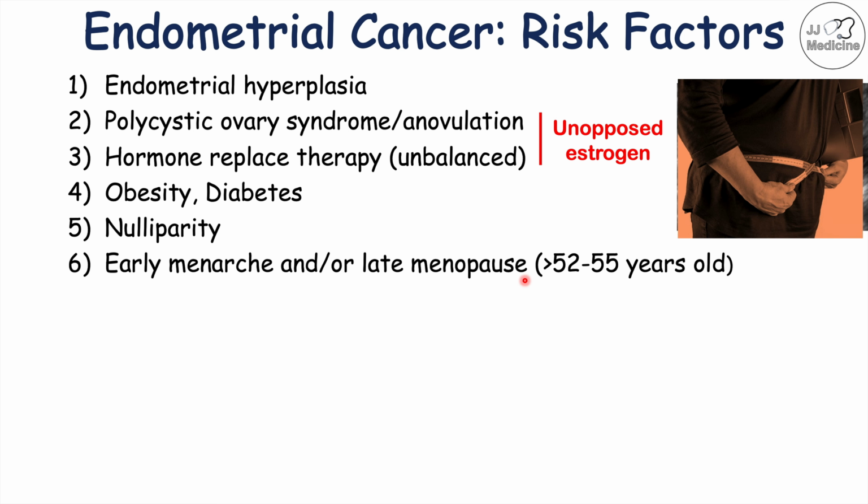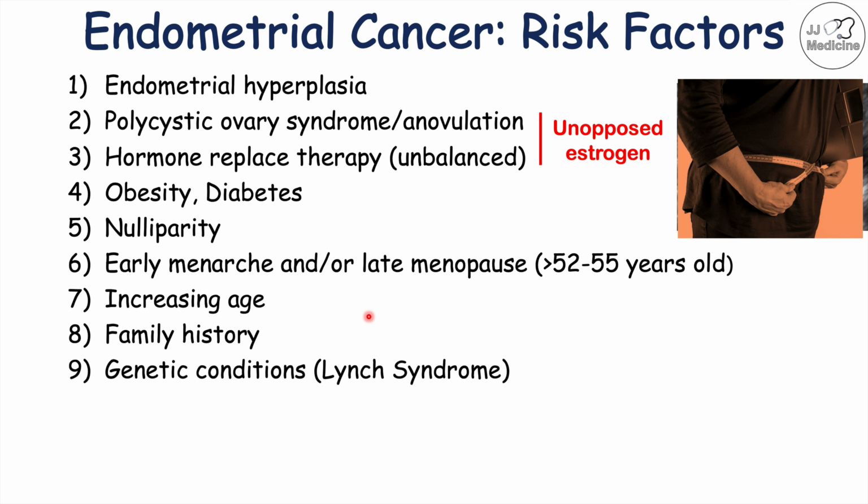And that estrogen exposure, again, leads to the thickening of the endometrial lining, or the endometrium, and increases the risk for endometrial cancer. Increasing age is also another risk factor for endometrial cancer. Again, this all has to do with similar things we talked about before. Family history. So if there's a family history of endometrial cancer, you're more likely to also have it. There may be a genetic predisposition that runs in the family.